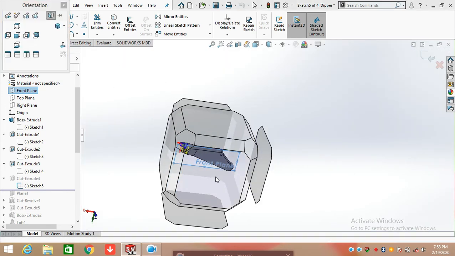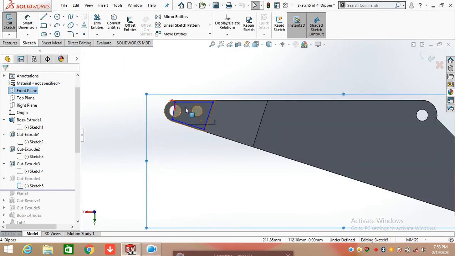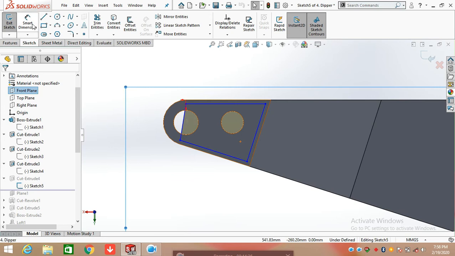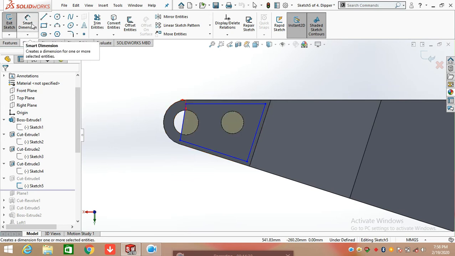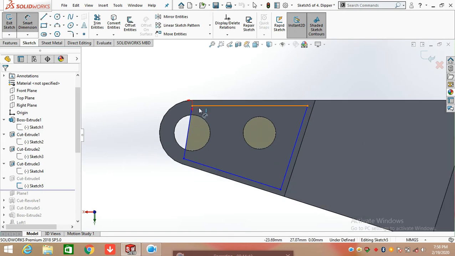Here I am going to define its dimensions with the origin. Click on line command and draw a line from the origin, defining the angle between the height from the edge and the line is 20 mm.